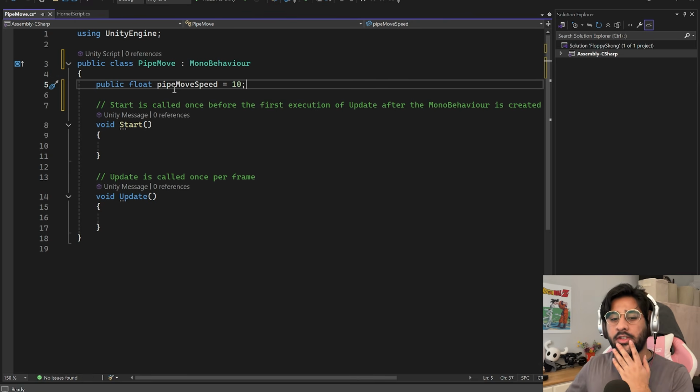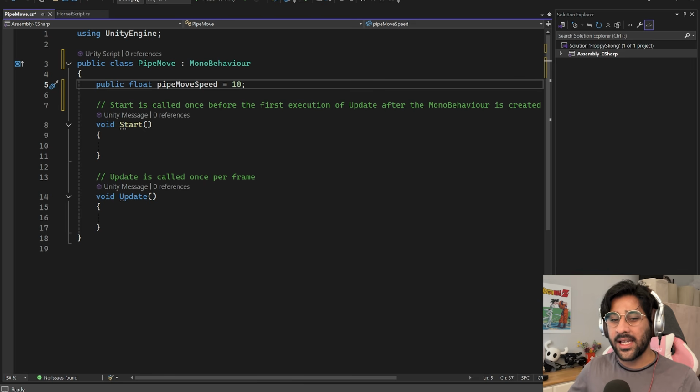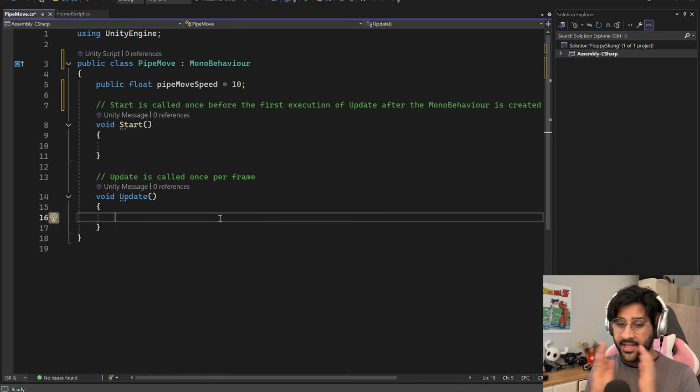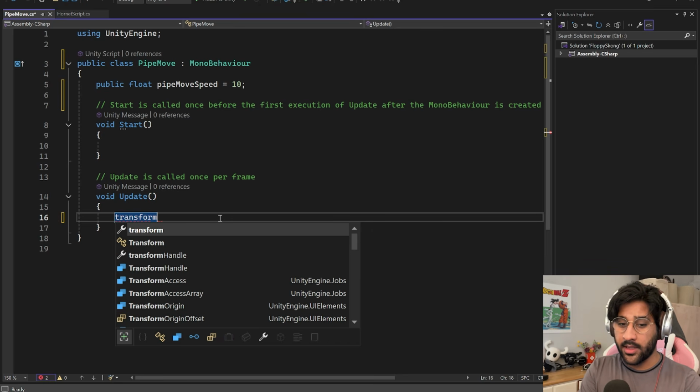I guess what I don't understand right now about coding is why am I making these under class? Like, what does public class mean? I don't really understand the syntax a little bit up top here. I know using is basically like all the functions it's using, like velocity and stuff like that. I just don't know what class is, I guess. Now, this is a little bit complicated for me to wrap my head around, so I'll try to explain it as I type it, basically explaining it to myself. So what I'm doing is I'm transforming the move speed of the pipes, right?